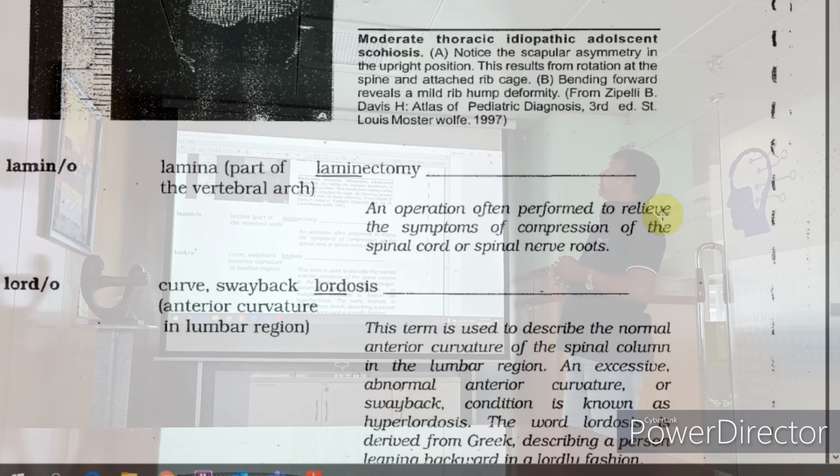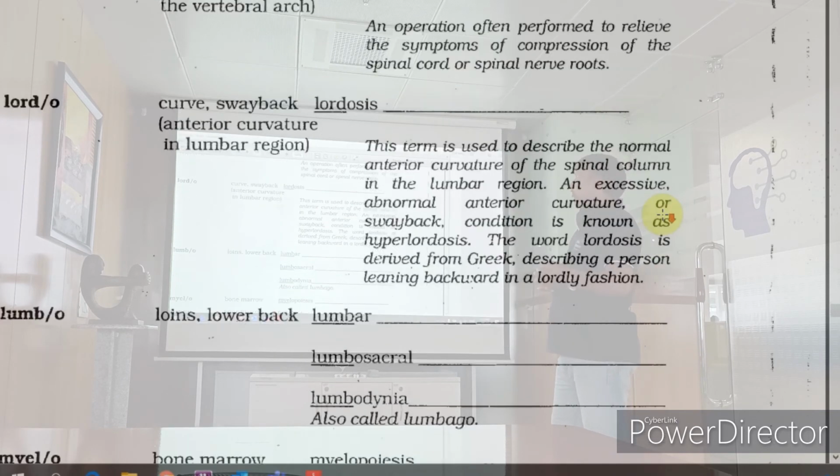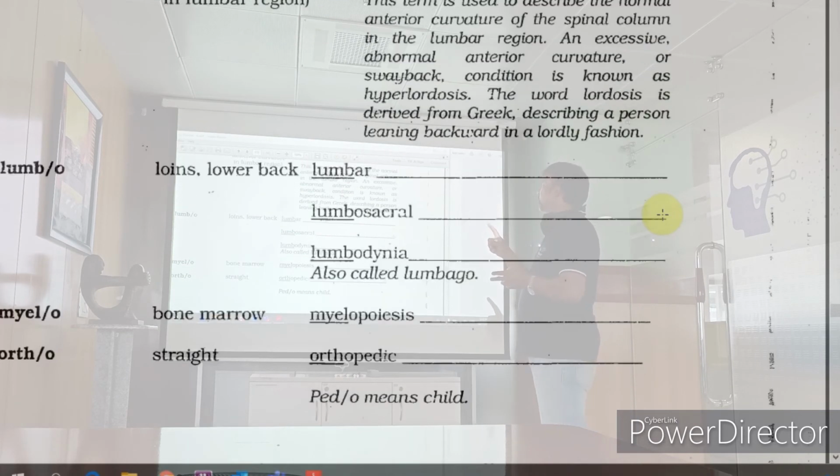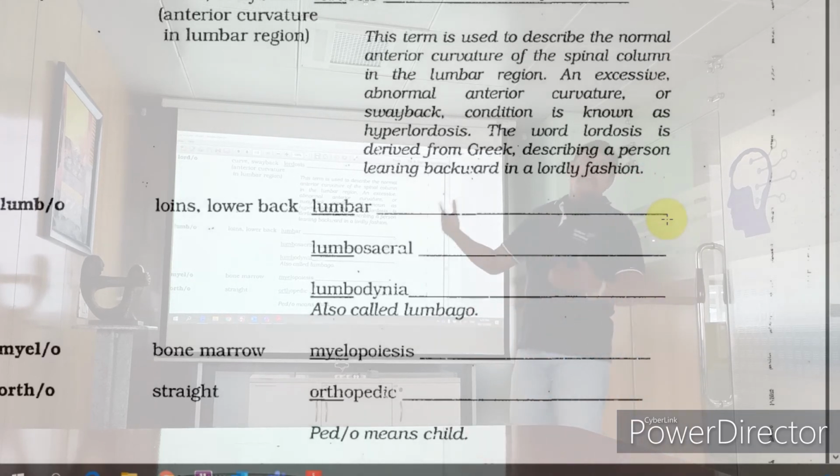Laminectomy is used in case of spinal cord sciatica. Lordosis, hold on. Anterior curvature of the spinal column, or a sway back condition, is known as hyperlordosis. Leaning backward in a lordly fashion, like a lord, is known as lordosis.